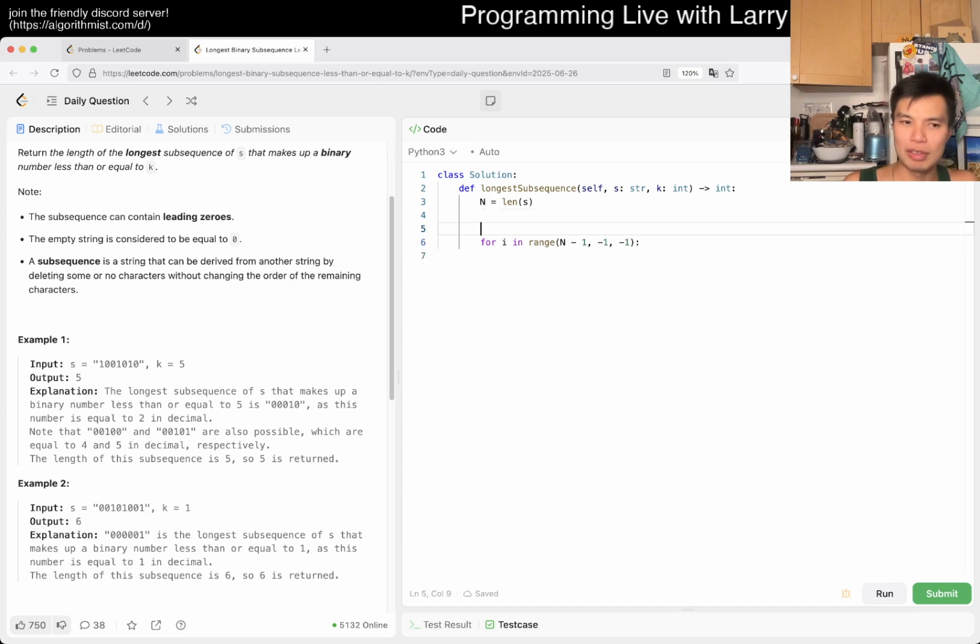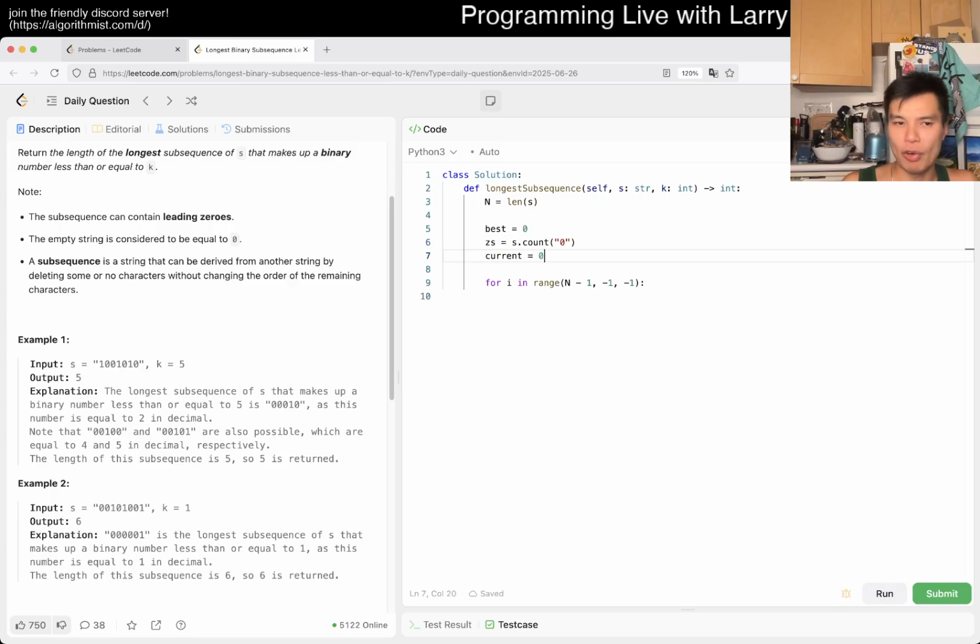Okay, so now we can say best is equal to 0 for the longest. We also want to write s.count of 0, so zeros is equal to this, or maybe z's for zeros. So you have best, you have z's, and now you have the current thing. The current is just the accumulation that we talked about. So going to the last digit, we have x is equal to s sub i. Let's convert it to an int. If x is equal to 0, then we have to subtract this away.